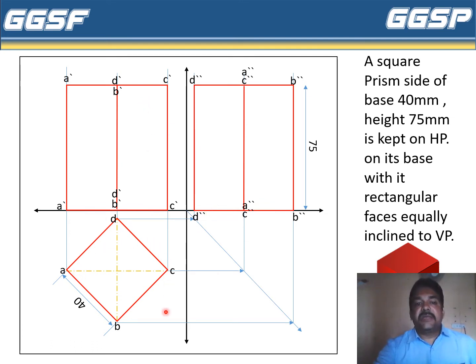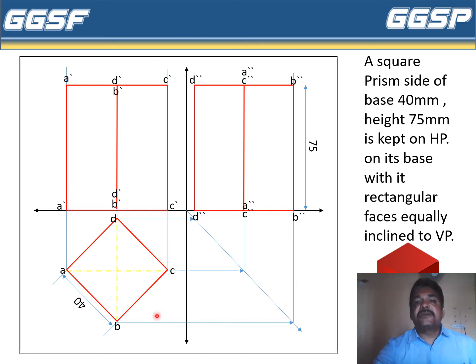Now the naming is given like this: A, B, C, D for the top view. Now this edge is A dash, B dash, D dash, and this is C dash. For the side view, these names are given like this: D double dash, then this is A double dash, C double dash, and this is B double dash.